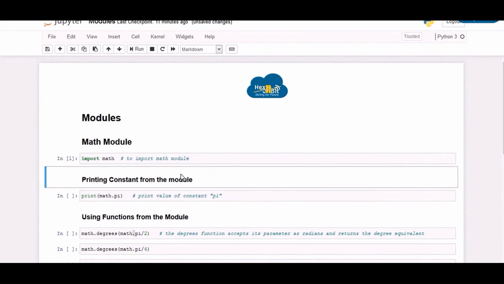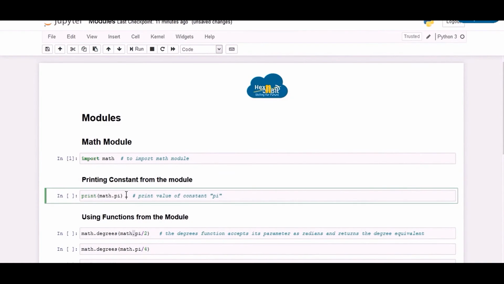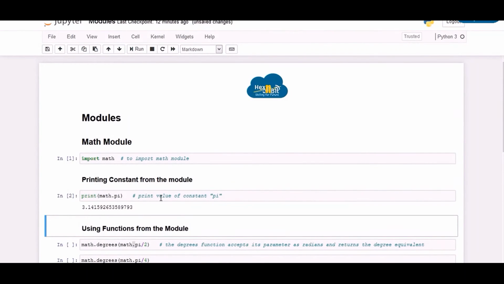From the math module, let us print the value of pi. To do so, we have written the statement print within brackets math.pi. So as you can see here, the value of pi has been printed.